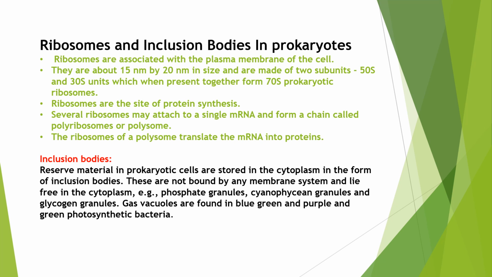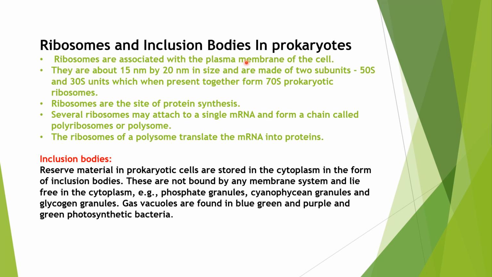And ribosomes, as I just told you, are the only cell organelles that prokaryotes contain. They have 70S ribosomes. We need to understand one thing: every ribosome is composed of two subunits, one large subunit and one small subunit. In 70S ribosomes, the large subunit is the 50S subunit and the small subunit is the 30S subunit.